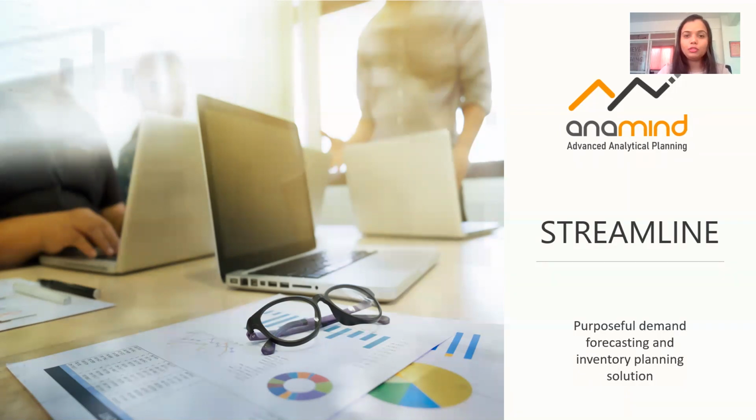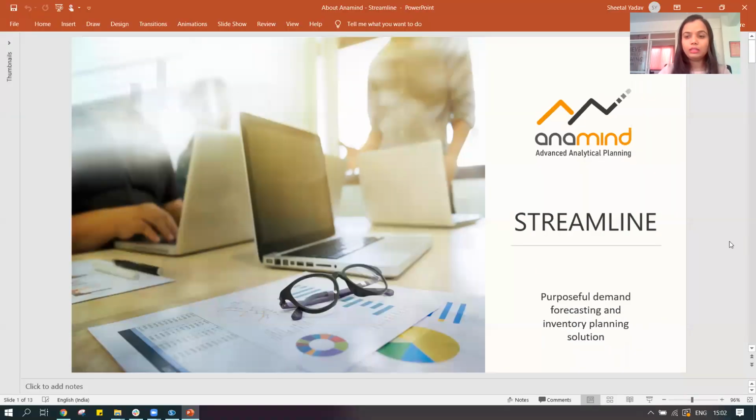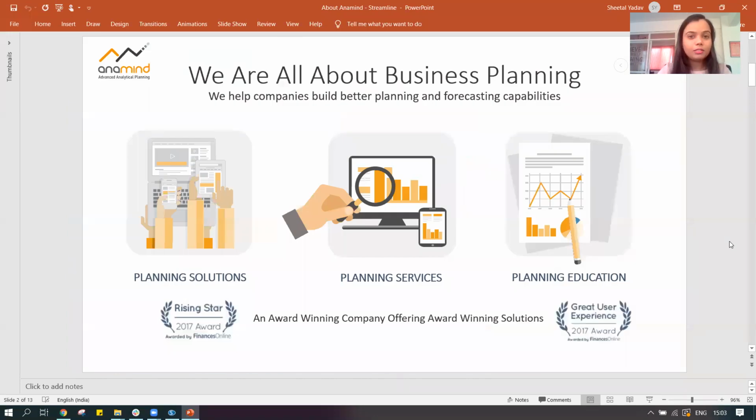Even before moving to Streamline, I would like to talk about Anamind first. We are all about business planning, and we help companies improve their planning process. For that, we have three different verticals in place. First is planning solution, second is planning services, and third is planning education. So these are the three areas, and today I will be showcasing a planning solution.